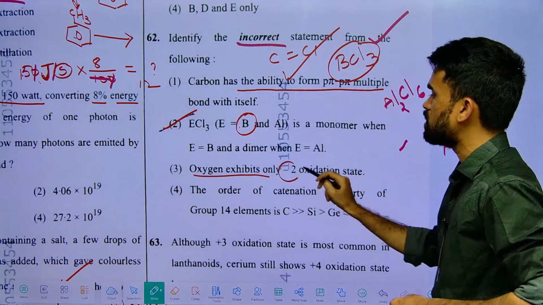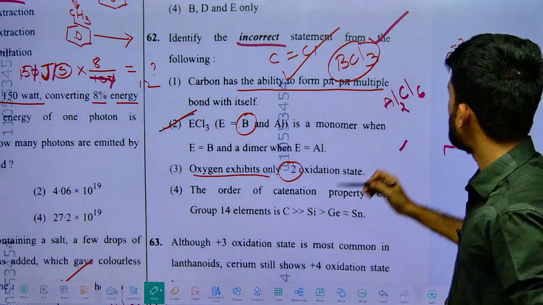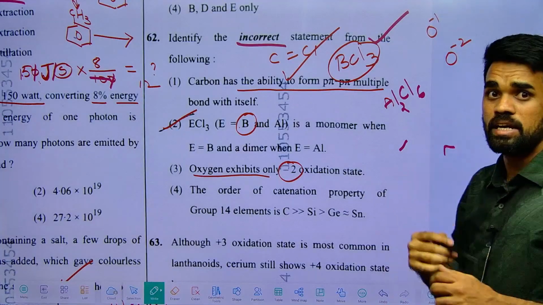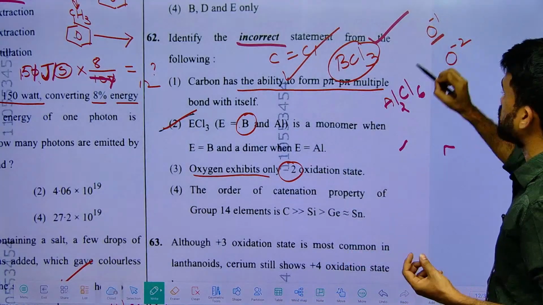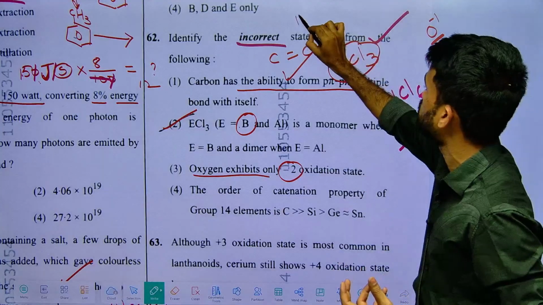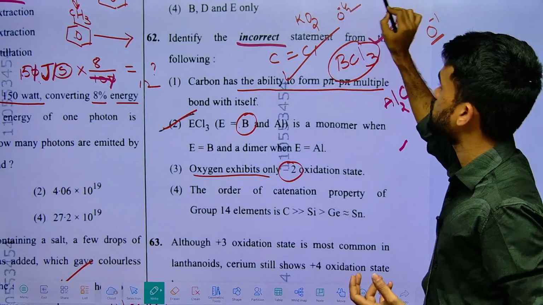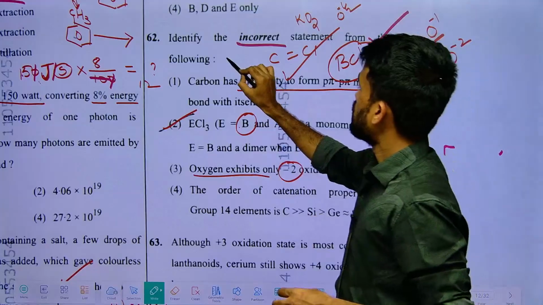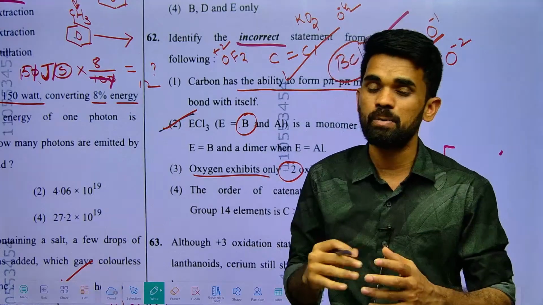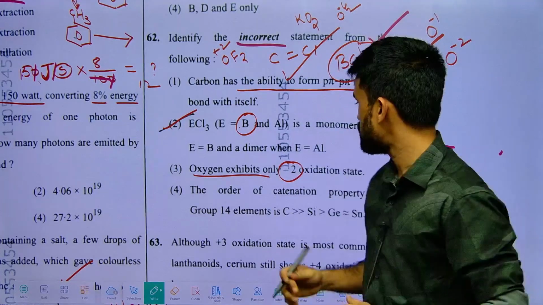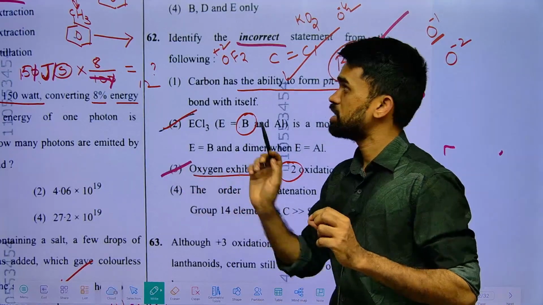Oxygen exhibits only -2 oxidation state. No, oxygen can be in -2 oxidation state in most compounds, but it can also be in -1 oxidation state in hydrogen peroxide. What is the oxidation state in the peroxy bonds? It will be -1. And when it comes to superoxides like potassium superoxide, I am writing, each oxygen will be here with -1/2 oxidation state. When it comes to the OF2 molecule, here oxygen is in +2 oxidation state. So we have different possible oxidation states for oxygen, it is not -2 only. So it means the incorrect option here will be the third option of question 62.